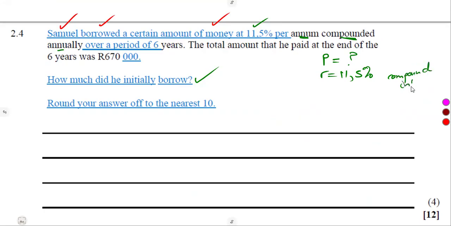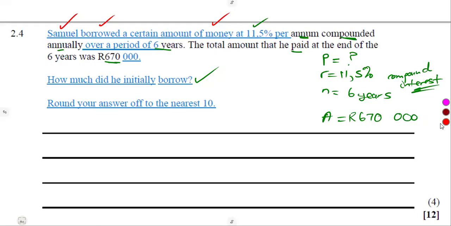Compound interest. Remember that. Over a period of 6 years, n being 6, the total amount that he paid at the end of 6 years, the accumulated amount, was 670,000. That is the amount he's paying back.